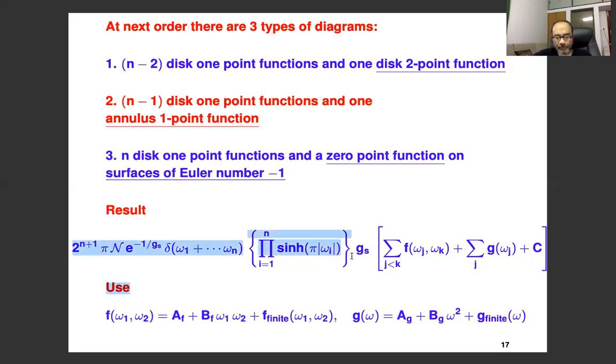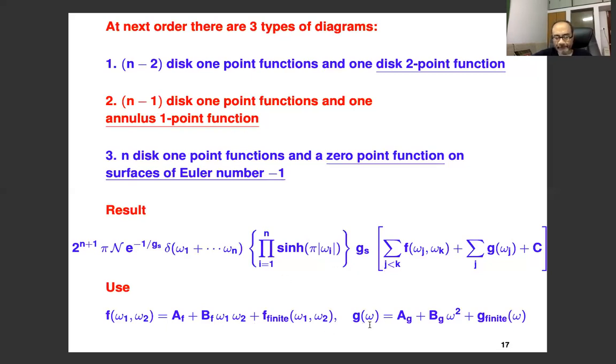This is the leading contribution over here. Then there is a factor of Gs. And here you recognize that we are basically having to sum over all pairs. This means all possible insertions of 2-point functions on the disk. Omega J and omega K are the external states that are inserted on the disk. This is the 1-point function on the annulus, and this is the 0-point function on the surface of Euler number -1.